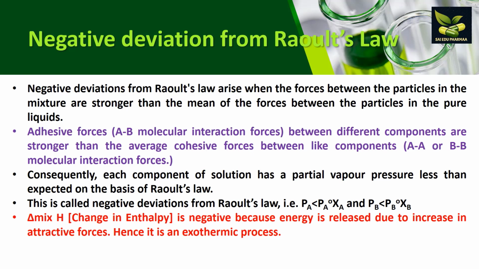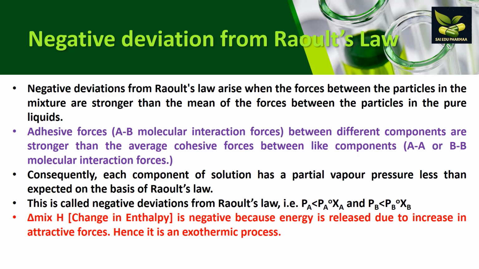Now understand here that when the adhesive forces between different components are stronger than the average cohesive forces between like components, then what will happen? Each component will be retained in the liquid phase because of these attractive forces, and thereby the partial vapor pressure will be lower.